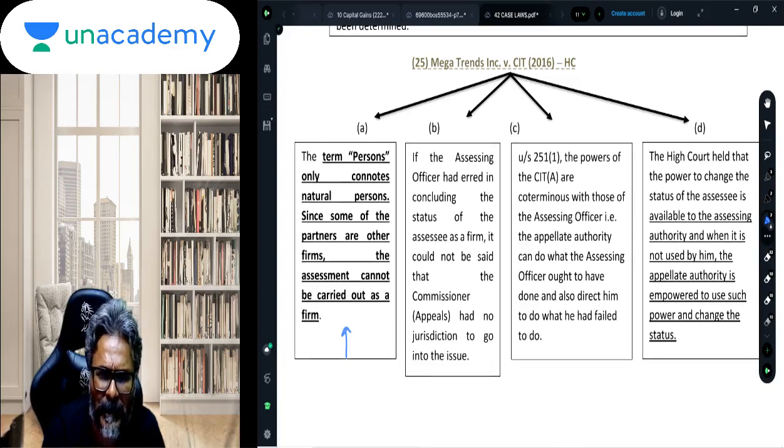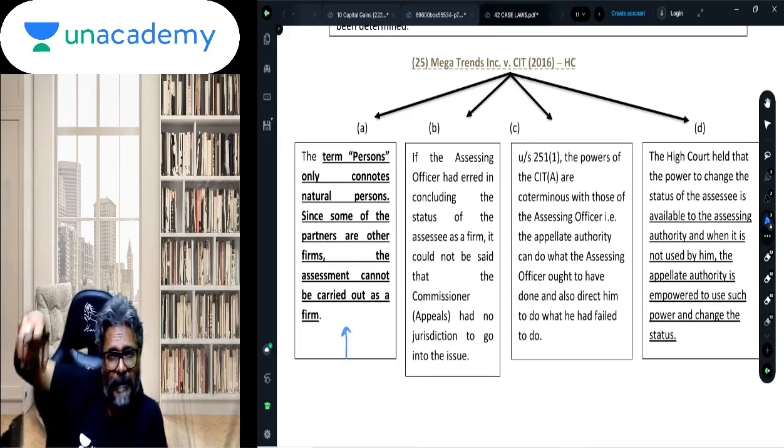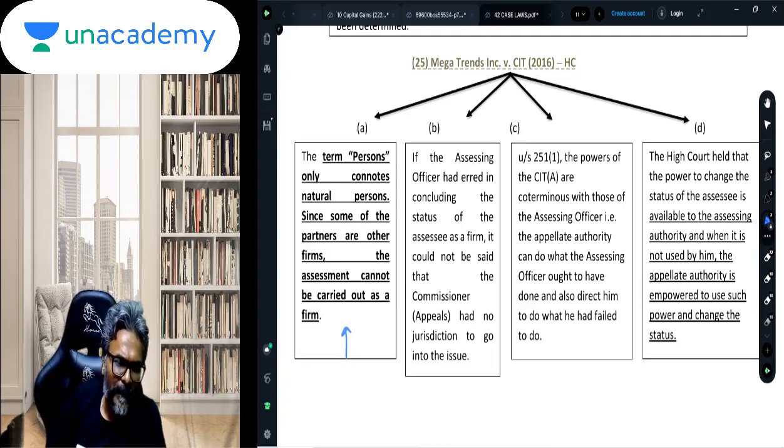So that was about whether a firm can be considered only as a natural person, or whether in the firm there can also be another firm who could be a partner. Is this composition acceptable? That was the question that was there in this regard.